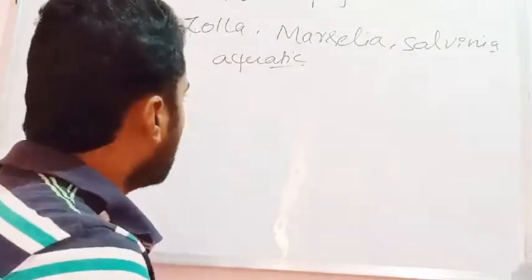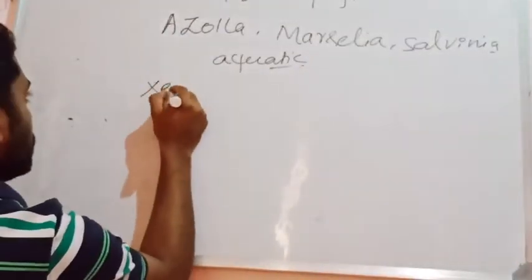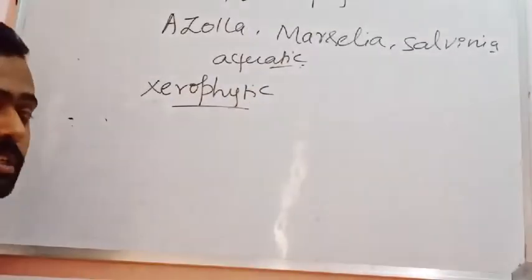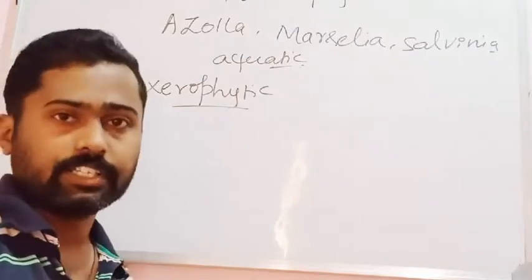And some pteridophytes are even xerophytic in nature. Xerophytic means they are found in desert conditions, dry areas.